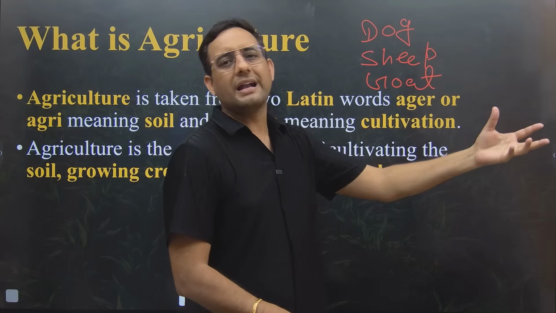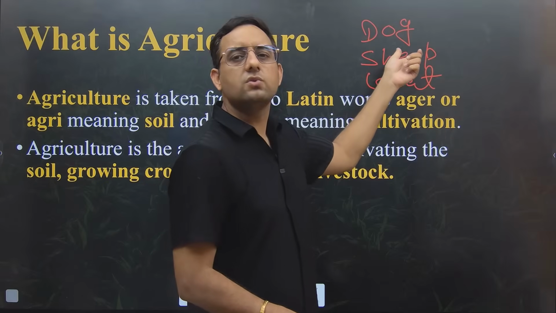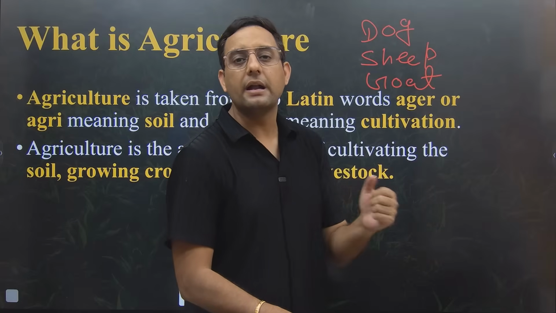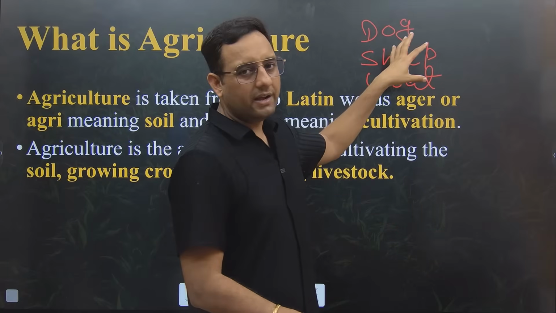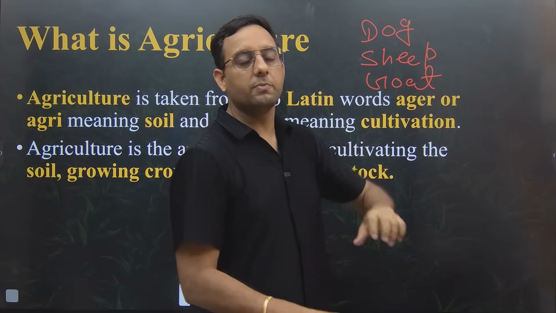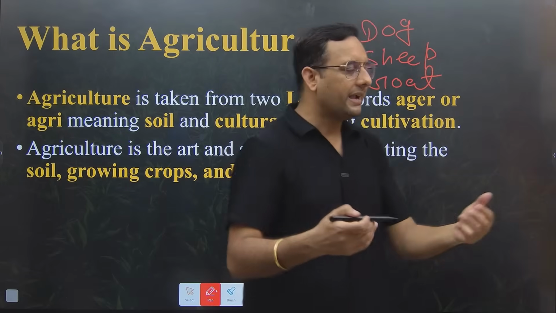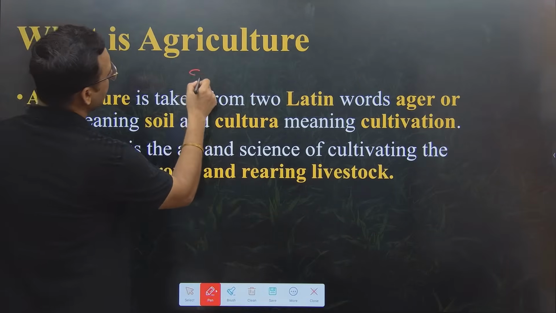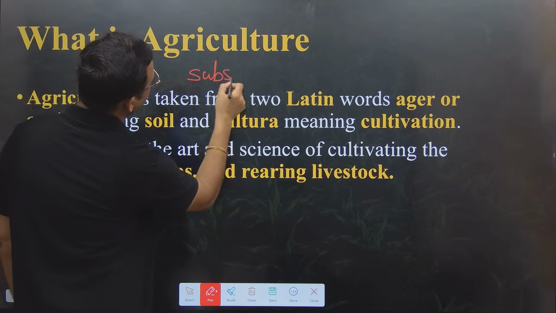So initially we started with animal husbandry, and the purpose of rearing the dog was security, and the dog was also helping in hunting, right? So initially we started with animals, then we shifted to crops. But at that time our farming was subsistence farming. Subsistence farming means farming which is for our survival.